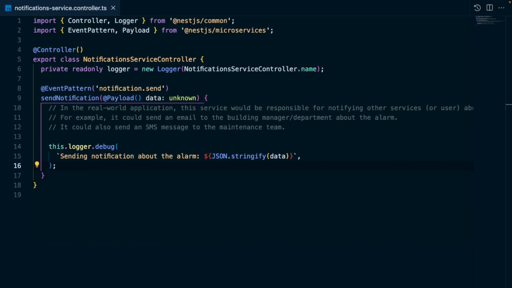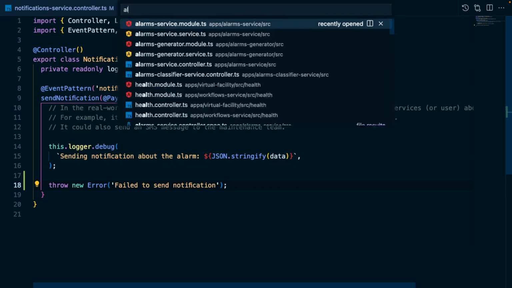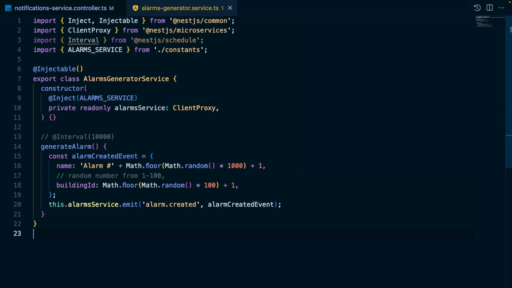Let's open up the Notification Service Controller file and update the sendNotification method to always throw an error to simulate a message processing error. In a real-world system, this could happen if an email server is down, just as an example. We also have to re-enable the Alarms Generator service, so let's open up the Alarms Generator service file and uncomment the interval decorator.